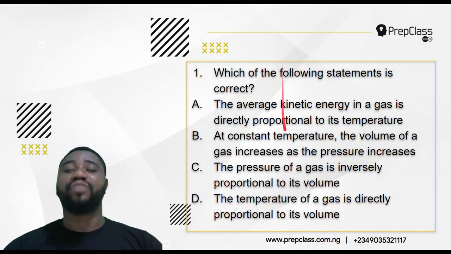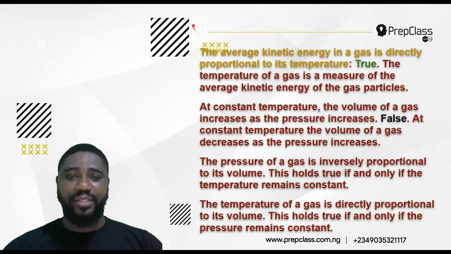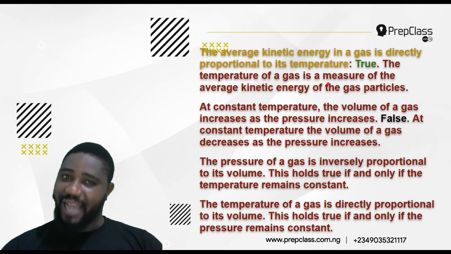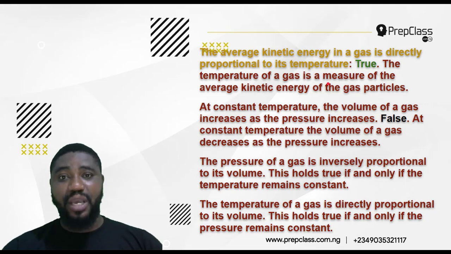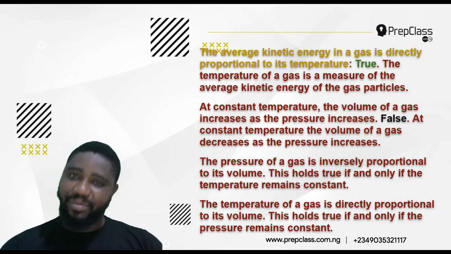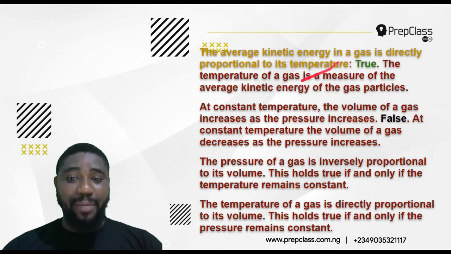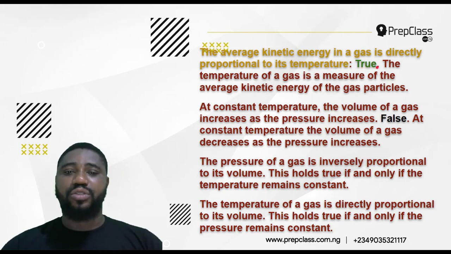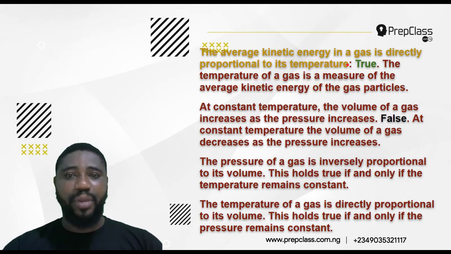Now we are going to analyze each of these statements. Then from there we will know which is correct. Option A says, the average kinetic energy in a gas is directly proportional to its temperature. That is true, right? Because the temperature of the gas is a measure of the average kinetic energy of the gas particles. So the higher the temperature of the gas, the higher will be the average kinetic energy of the gas particles. The higher the average kinetic energy, the higher the temperature. The higher this, the higher that one; the lower this, the lower that one. So option A is completely true.